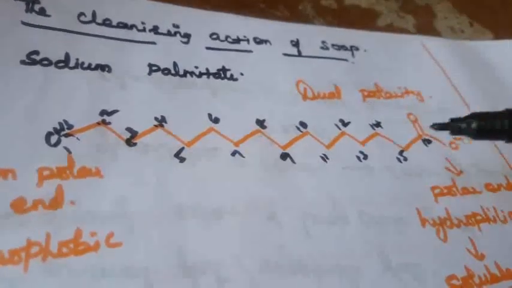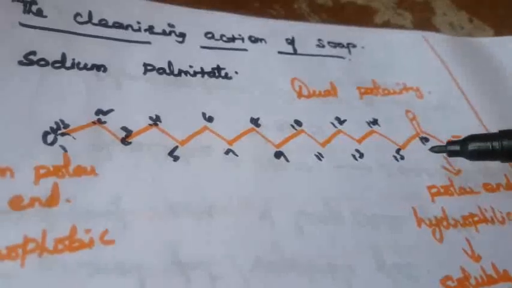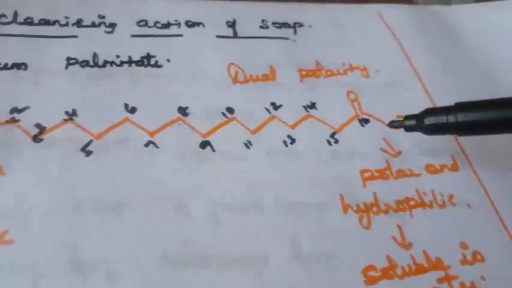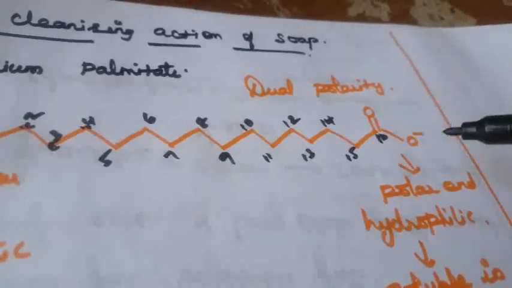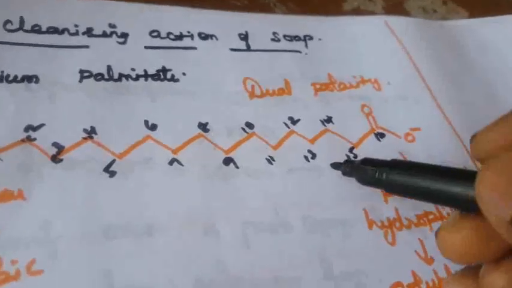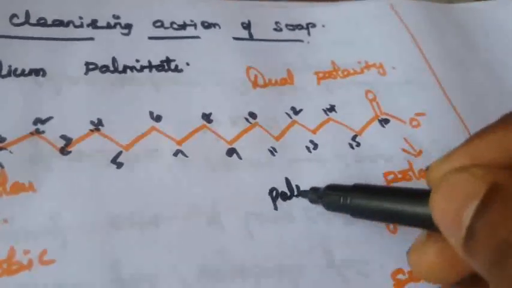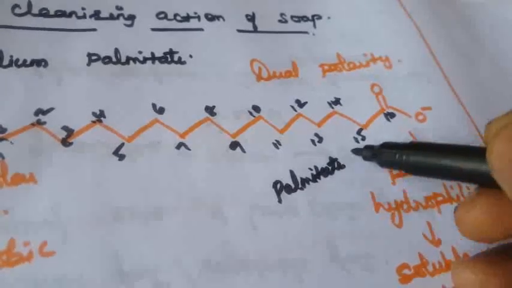So palmitate contains 16 carbons with a carboxylate group, C double bond O. So the compound is called the palmitate ion.